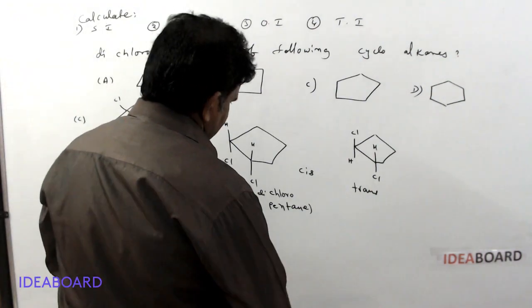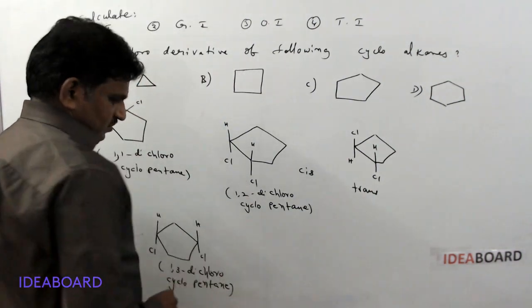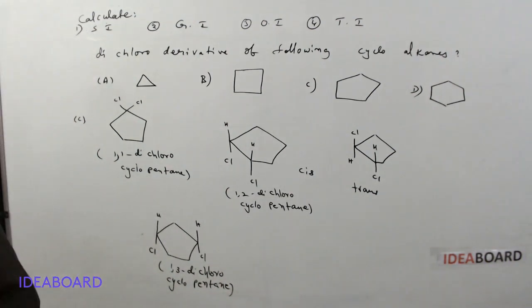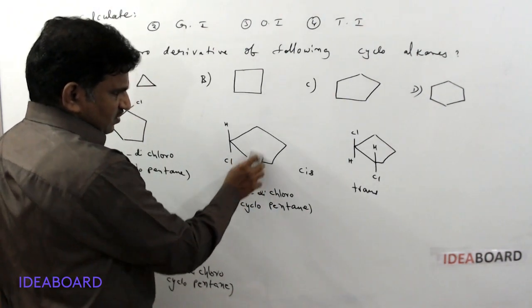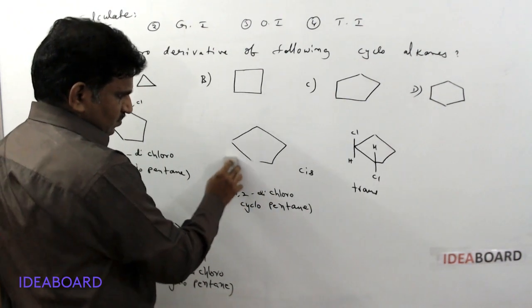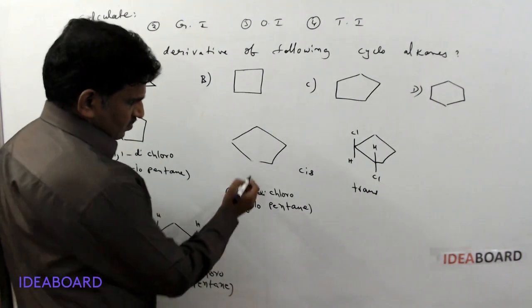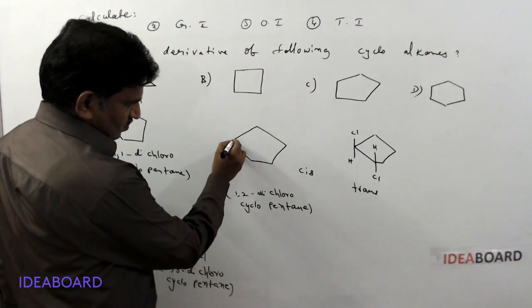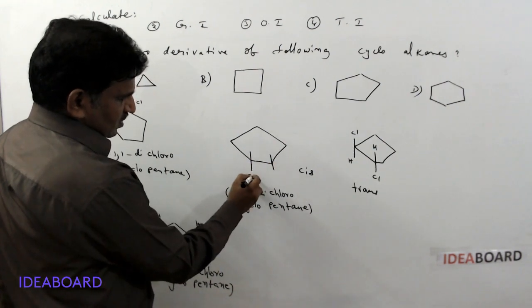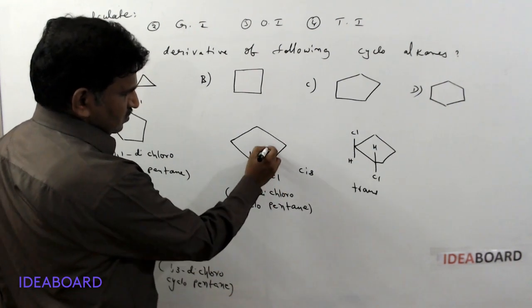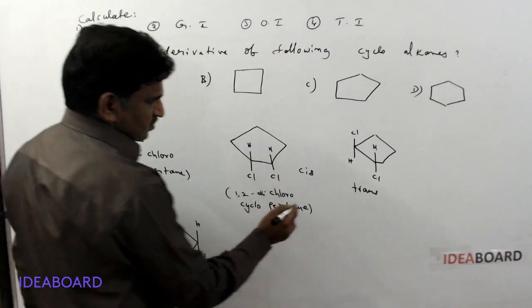Next, here, instead of writing this way, to understand easily, I will write at this position. Then it is very easy to understand. Hydrogen, hydrogen.